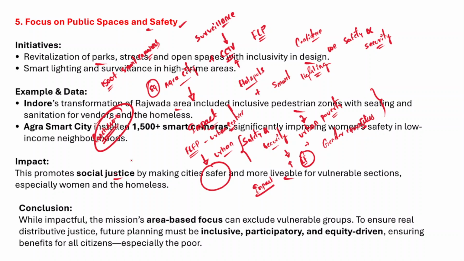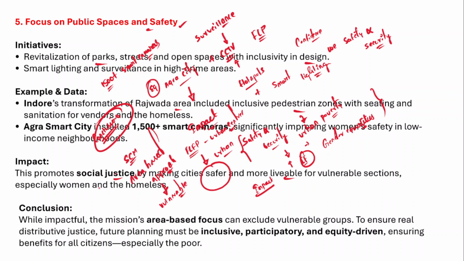It is being said that the Smart Cities Mission has adopted an area based approach or area based focus. This area based approach can identify the potential areas where there is high vulnerability. So there is a possibility of identifying and addressing vulnerable groups, right?